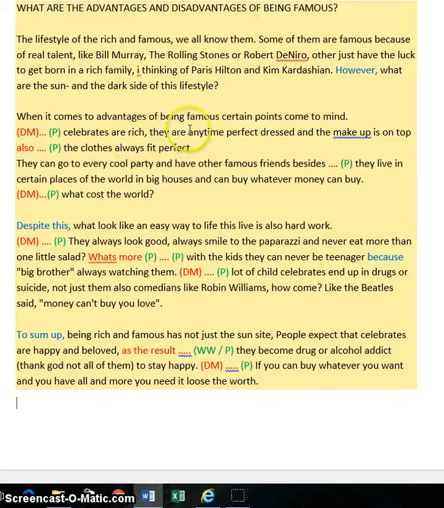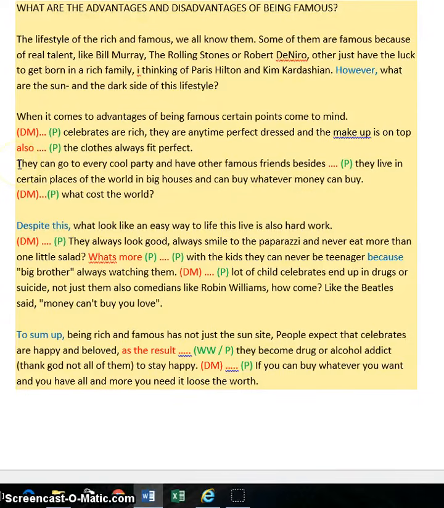Celebrities are rich. They are anytime perfect dressed and the makeup is on top. Also, the clothes always fit perfect. We've got the word also starting right after on top. Could I ask that you start this in a new sentence, which means you will need the correct punctuation here to show that the sentence has finished, and we'll start this sentence with the correct punctuation with your capital letter. It's a very good discourse marker you've used because you're adding information here, but please make sure that it starts correctly at the beginning of the sentence, and please don't forget the punctuation that's needed.